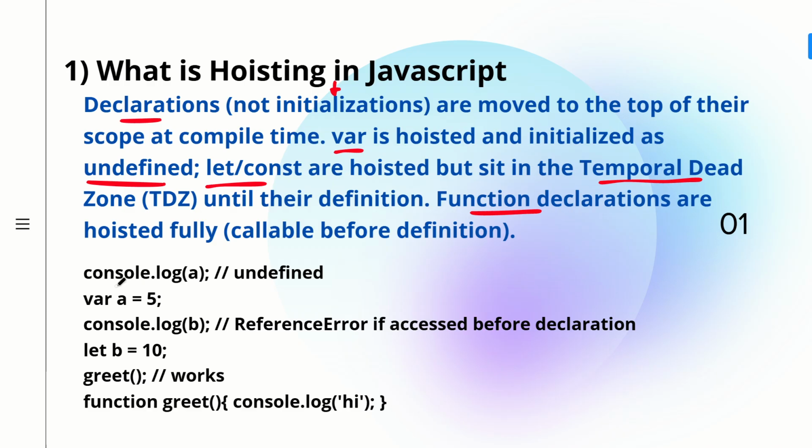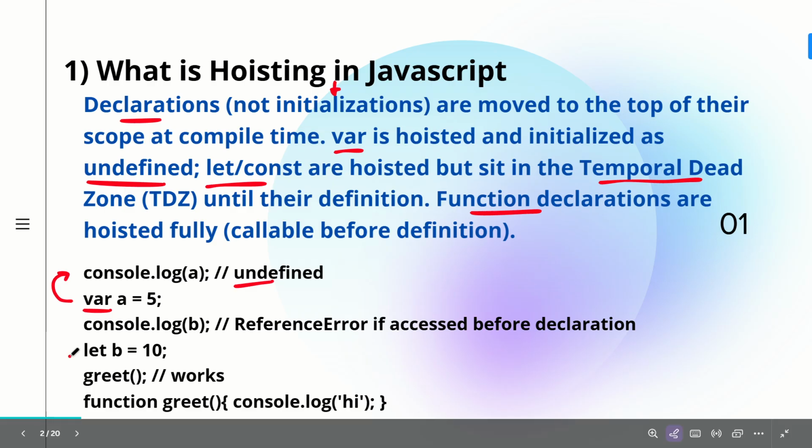Now let's see the code example. Here you have a variable which is declared with the keyword var. If you try to access a variable before its declaration and initialization, in the first line you can see that even before a exists, you are trying to console it. The variable declaration is done in the second line, but in the first line you are trying to access it. So you get the answer undefined, because JavaScript by default gives the value undefined to any such variable.